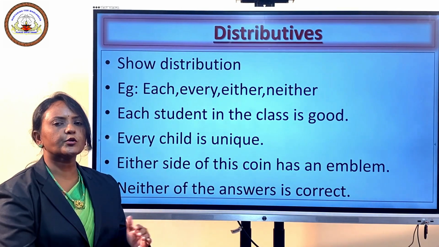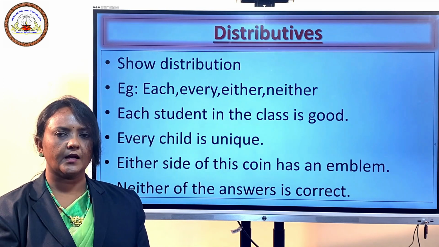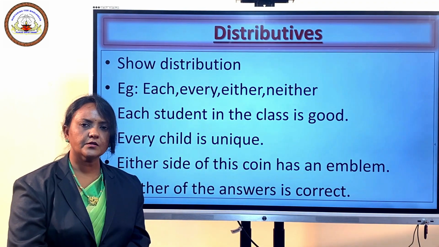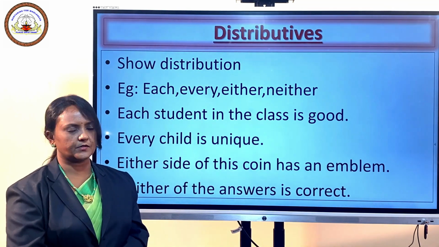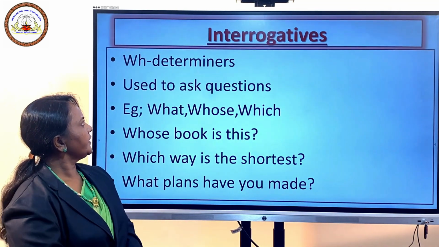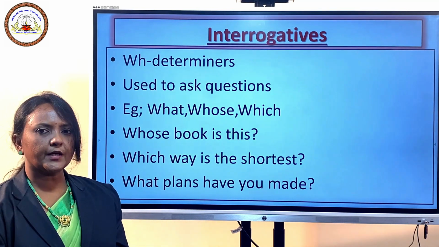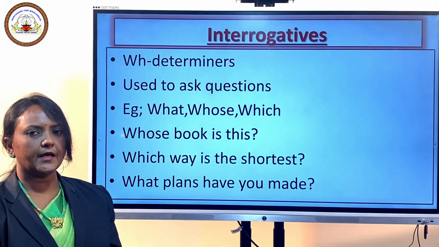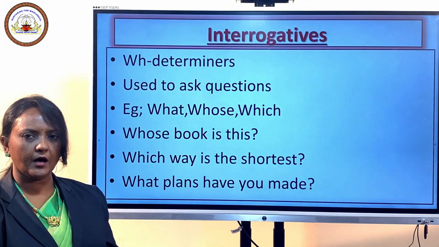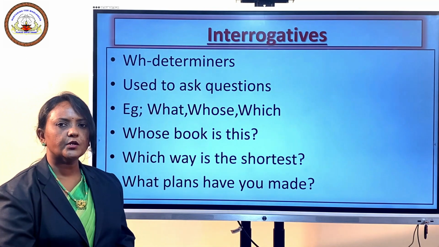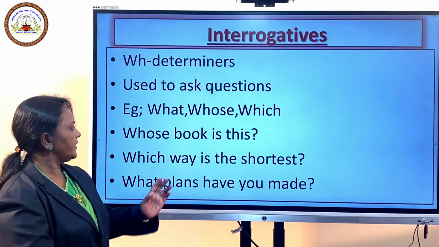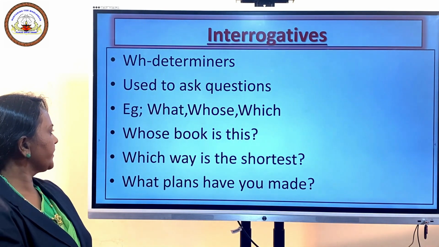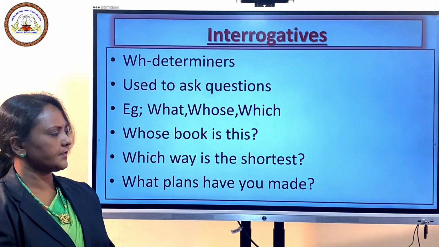Now what is the next group in our central determiners? The last group is interrogatives. So we will move on to learn interrogatives. Interrogatives are otherwise called WH determiners, and examples for interrogatives are what, whose and which. There are a few examples given here. Whose book is this?